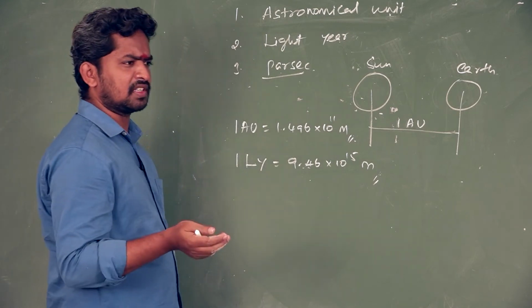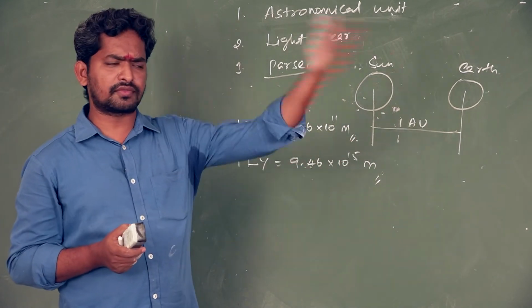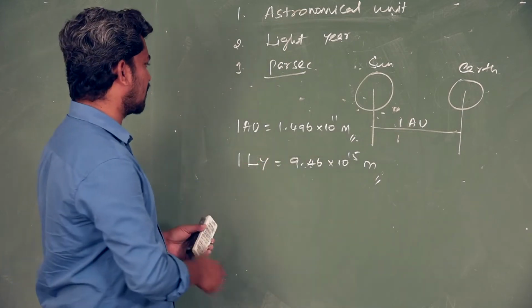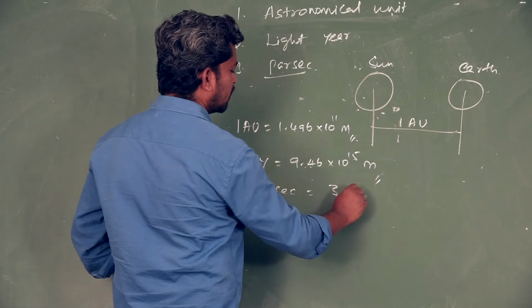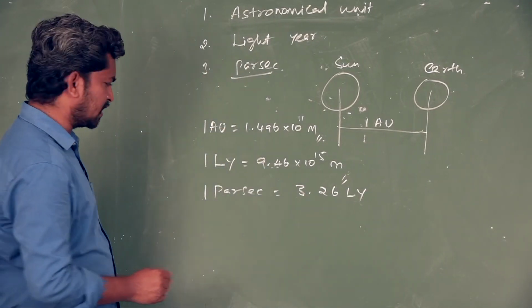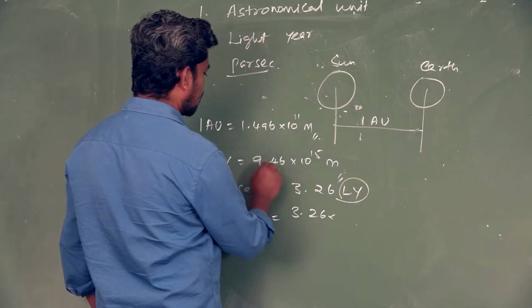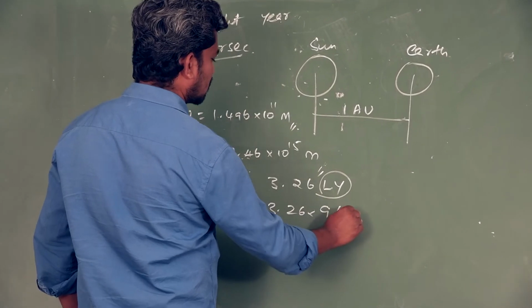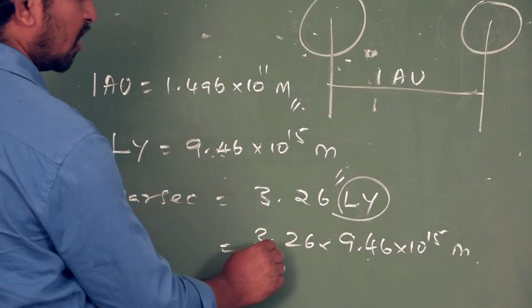Parsec is nothing but the distance between two planets out of the solar system. This is called 1 parsec. 1 parsec is equal to 3.26 light year, which is equal to 3.26 into 1 light year, that is 9.46 into 10 power 15 meter, which is almost